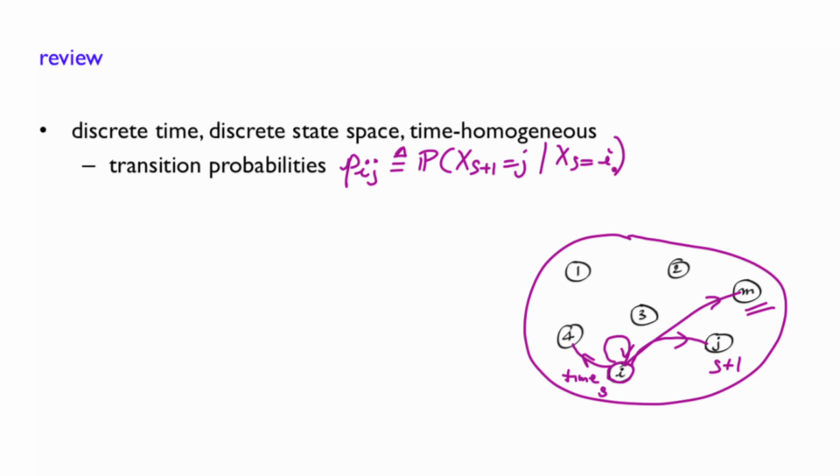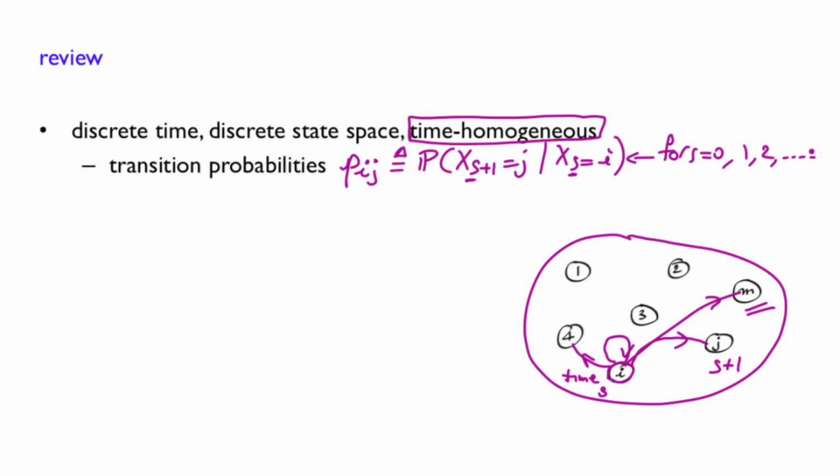Right? So given that you are in state i at time s, what is the probability that you end up in state j at time s plus 1? Notice that these transition probabilities, Pij, are not a function of s. So irrespective of what time s we are talking about, these transition probabilities are the same. So this is what we mean by a time homogeneous Markov chain. In other words, these are valid for s equals 0, 1, 2, and so on and so forth.